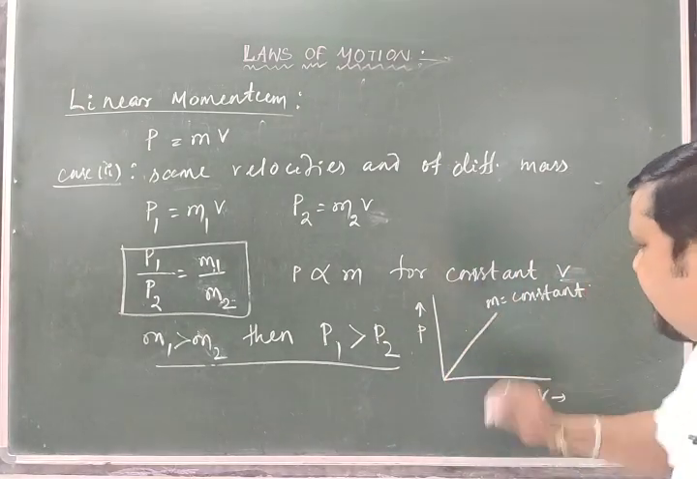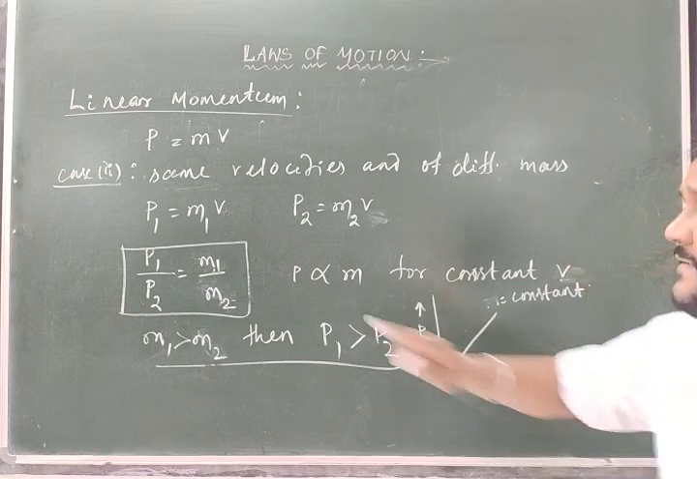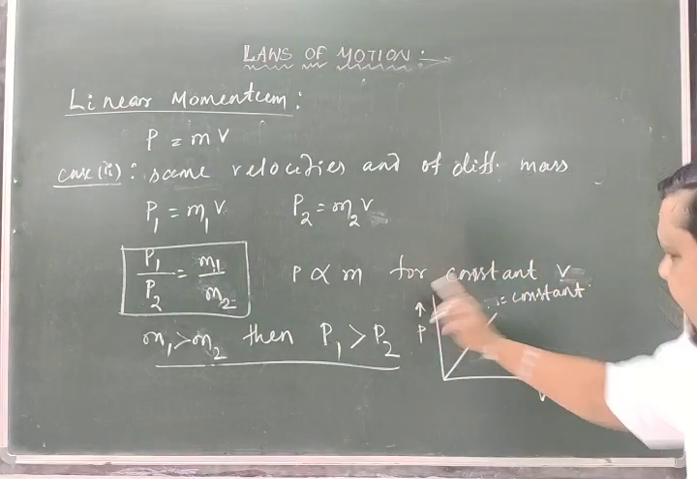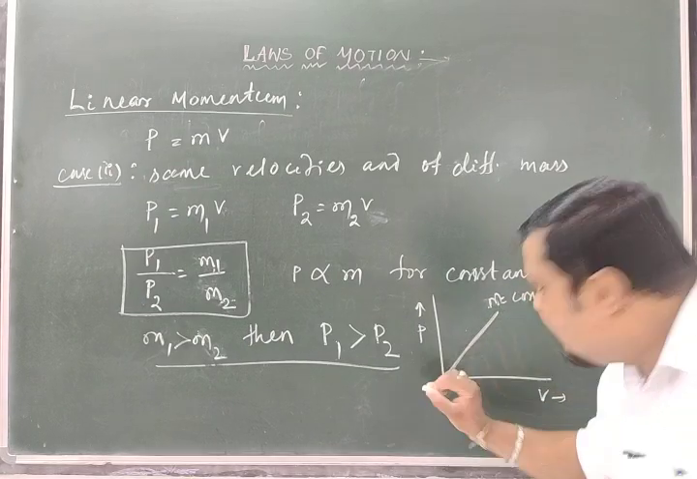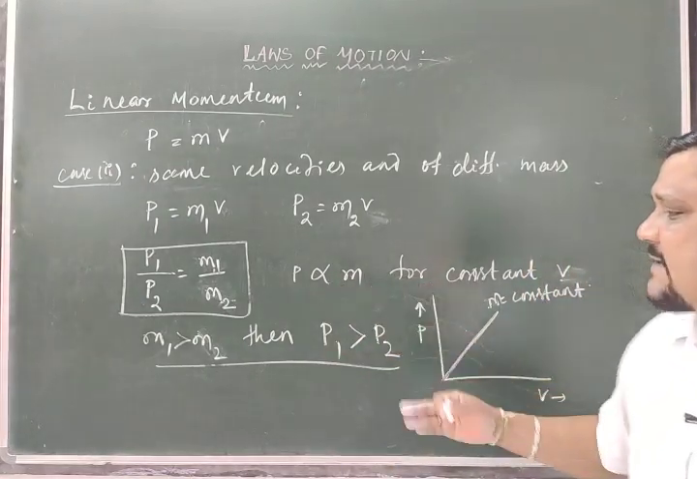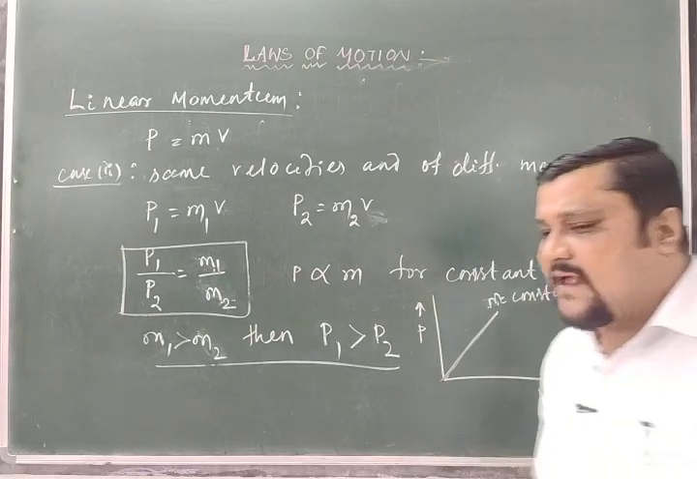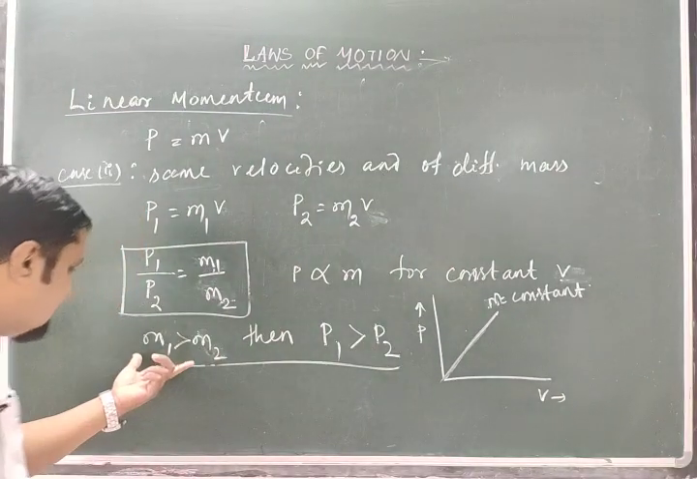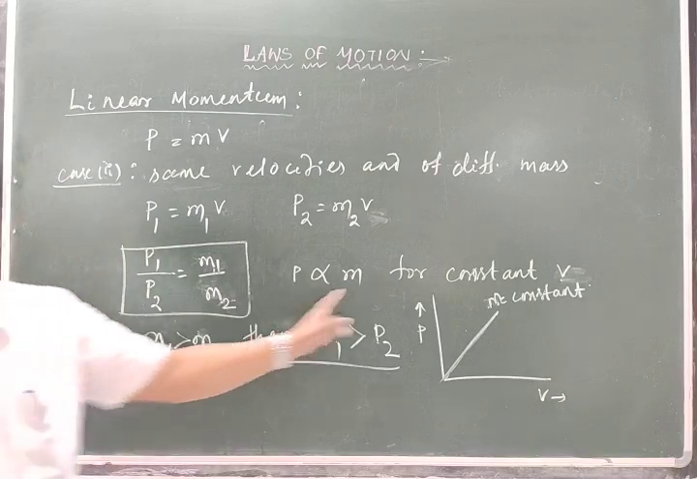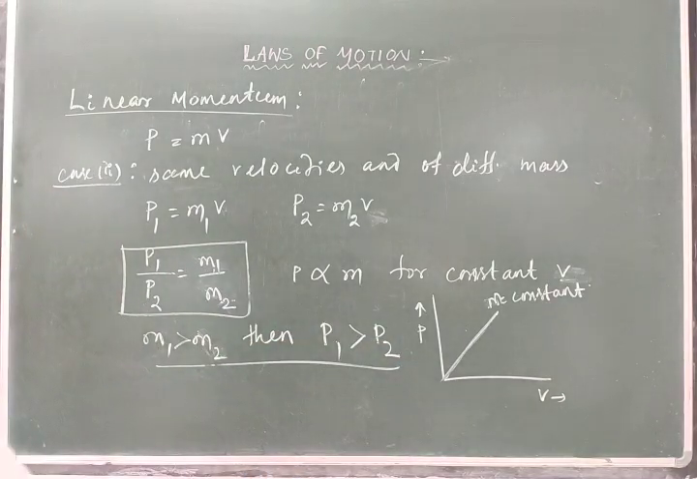Then if you show this in a graph, it is proportional, meaning for m constant it is also a straight line, and this being proportional to mass, the nature of the graph will be a straight line. So this is the second one. From here we can say that the heavier the mass, the larger is the linear momentum.